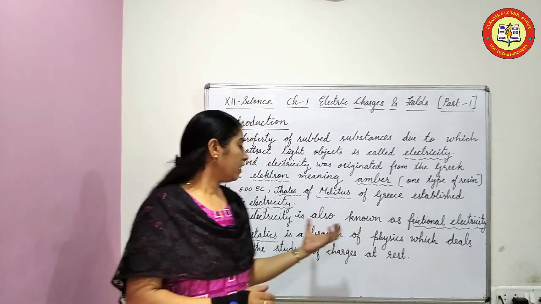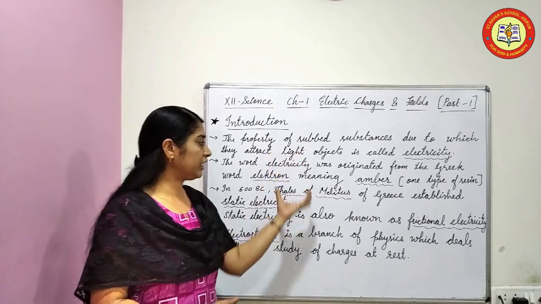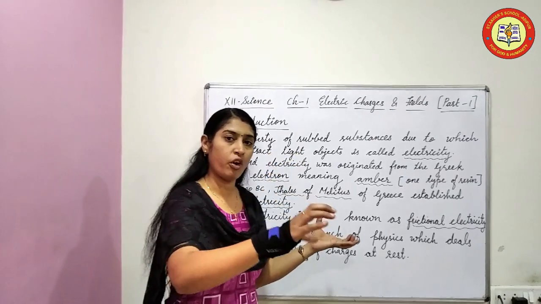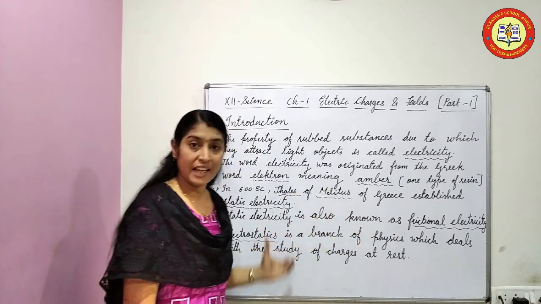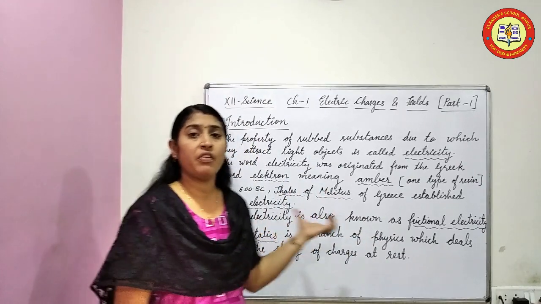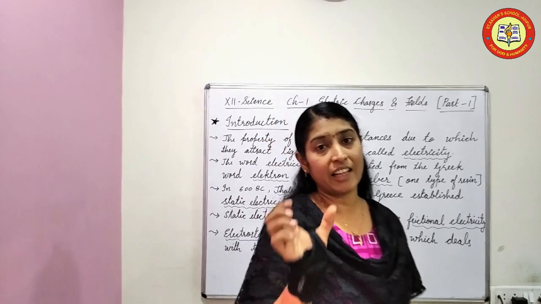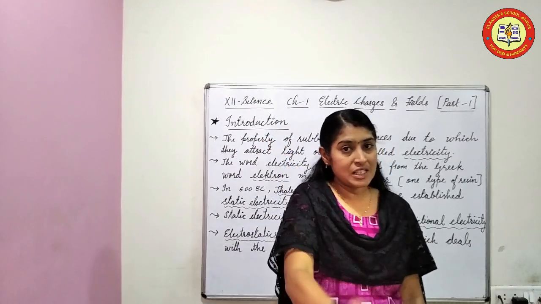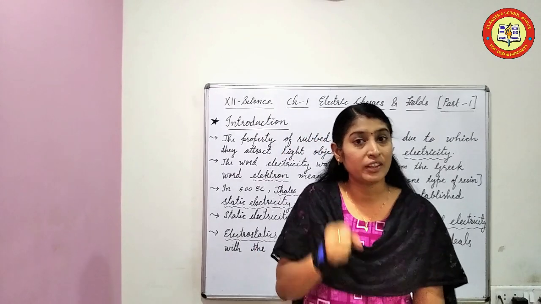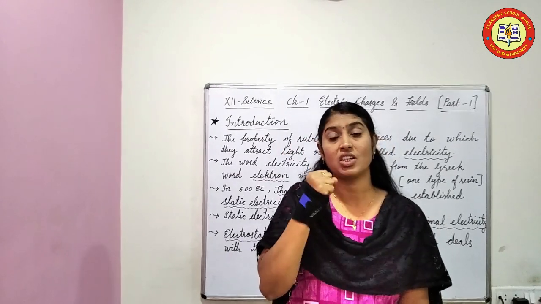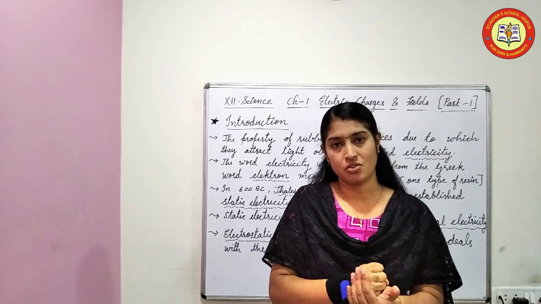Now, all these things fall in one branch, that is electrostatics. Define electrostatics. Electrostatics is the branch of physics which deals with the study of electric charge which is at rest.